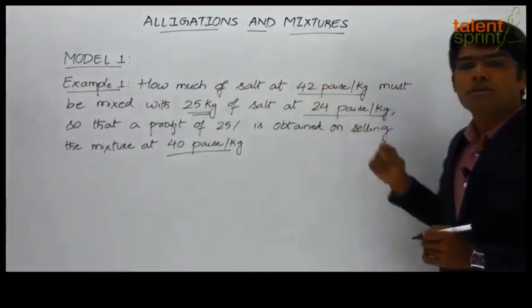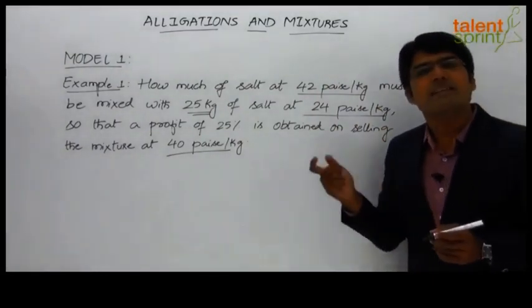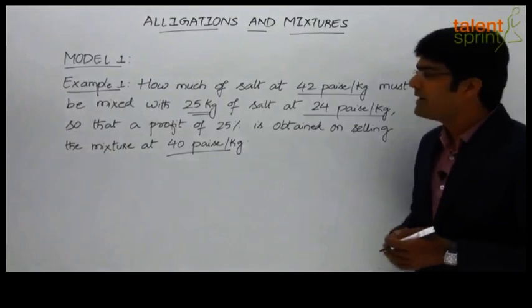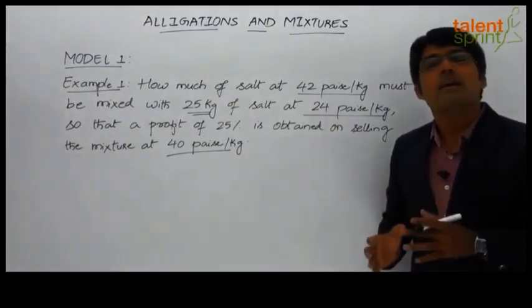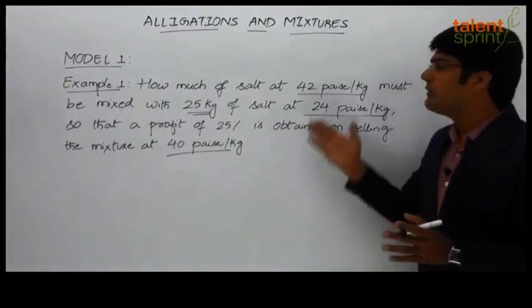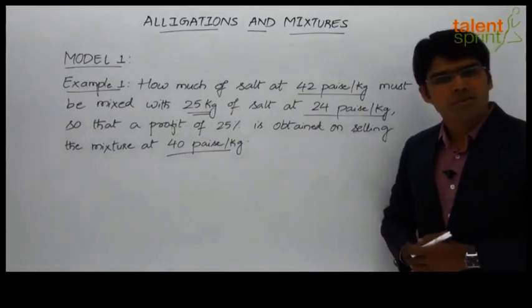Understand, the quantity of the cheaper quality of salt is given, and we have to find out the quantity of the dearer quality of salt, which is again based on finding out the ratio. Once we get the ratio of the two quantities, we can easily find out one of the quantities when the other quantity is given to us. So let's work out and find out what is the ratio in which the two qualities or the two varieties of salt have to be mixed together.